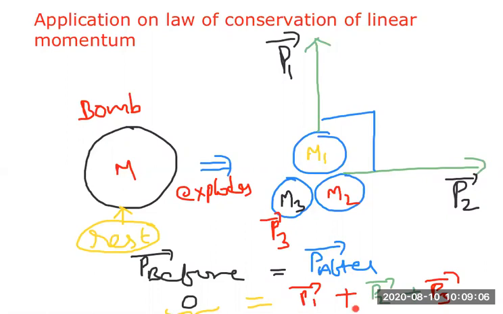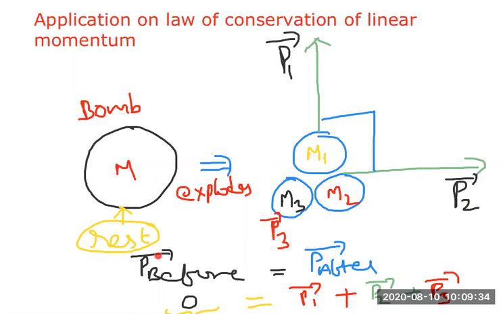Why have you written P1 bar plus P2 bar plus P3 bar, sir? Because we have the explosion, after explosion we got 3 parts. The bomb explodes into 3 parts. One part mass m1, other part mass m2, other part mass m3. The momentum of mass m1 is p1 bar, the momentum of mass m2 is p2 bar, and the momentum of mass m3 is p3 bar.